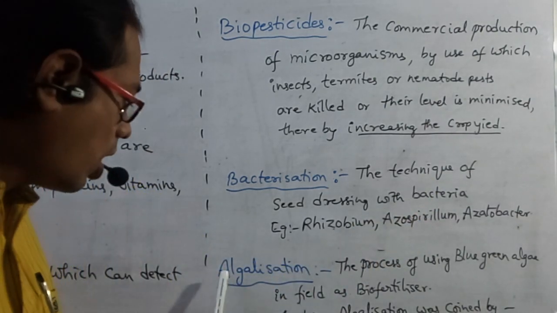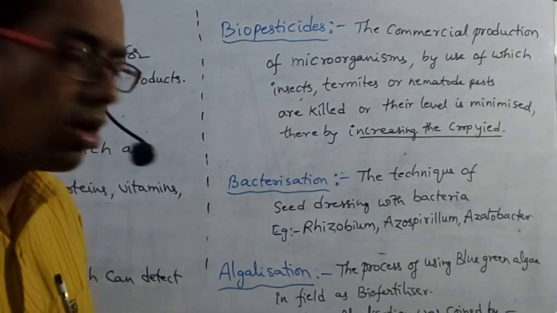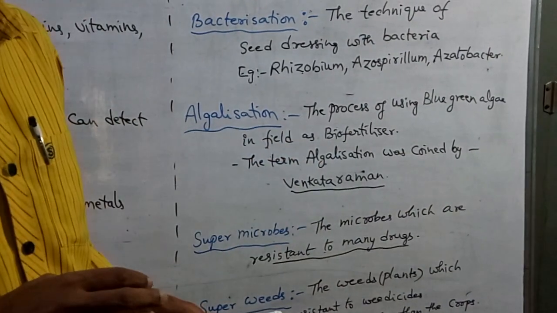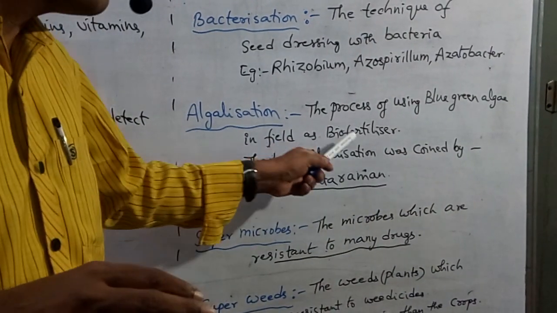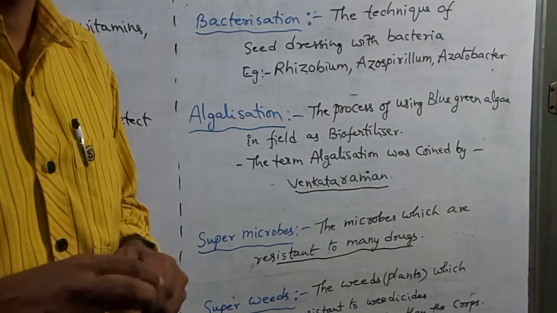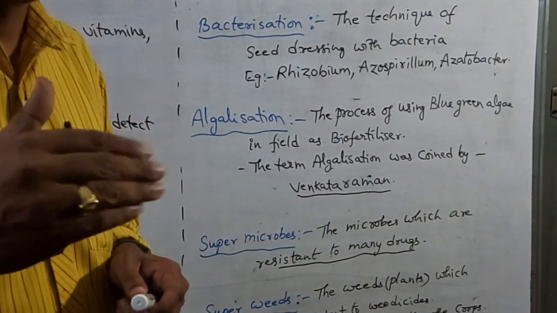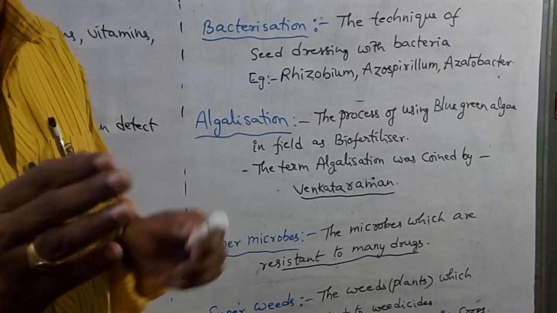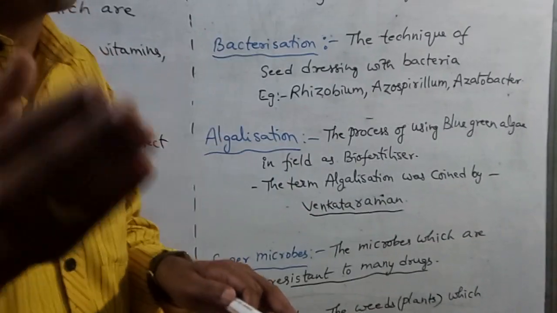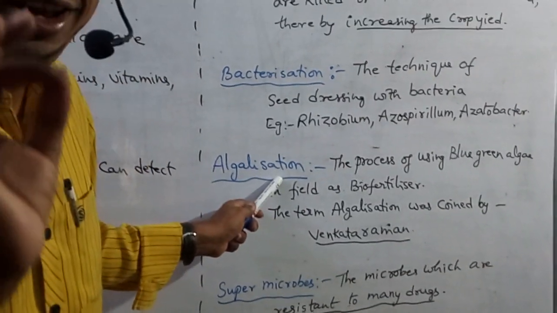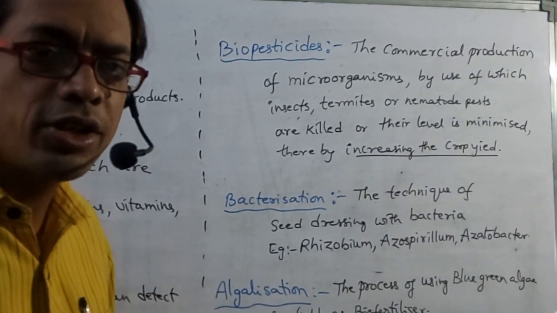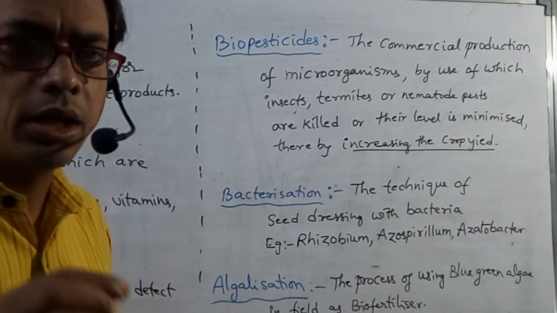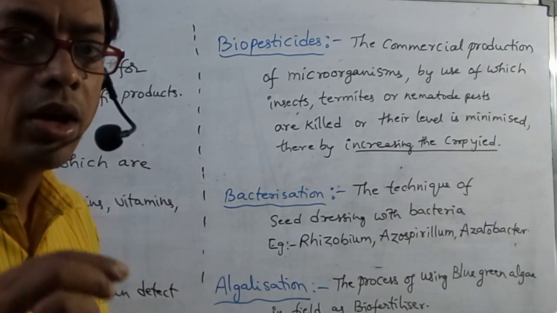Next, another one, alkalization: the process of using blue-green algae in the field as biofertilizer. That means blue-green algae are used as biofertilizer. What are they? Nostoc, Anabaena, Oscillatoria. Those are used as biofertilizer. Using blue-green algae as biofertilizers is so called alkalization. The term alkalization was coined by Venkataraman.